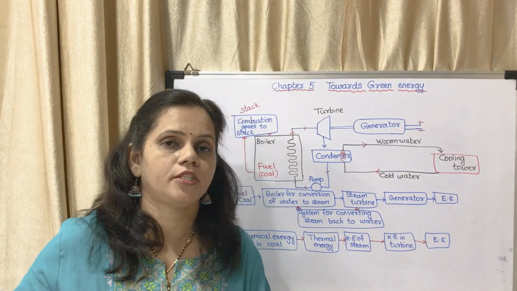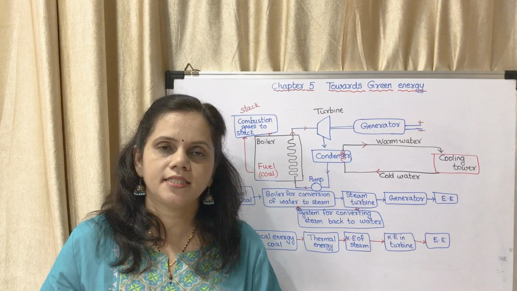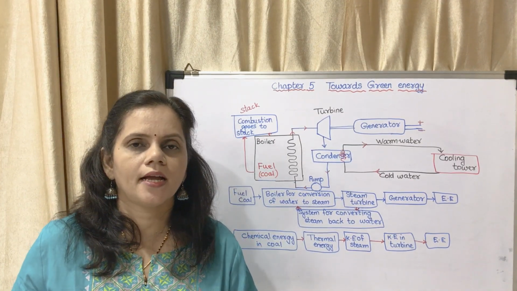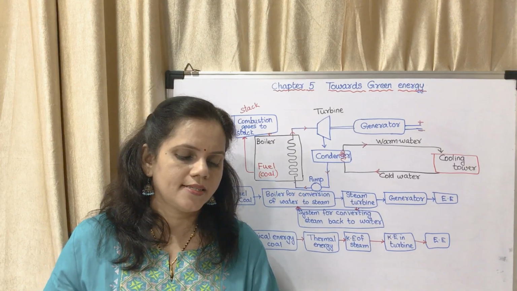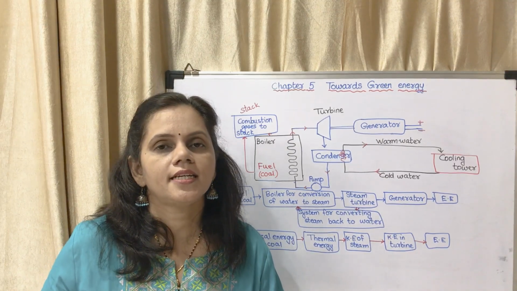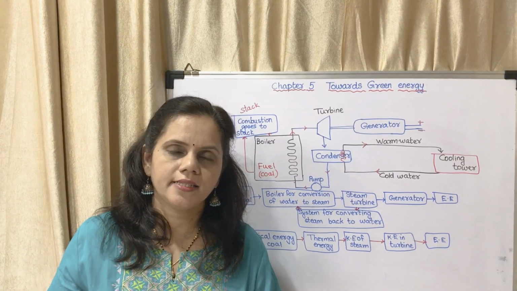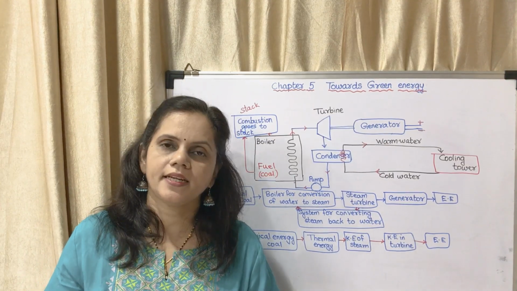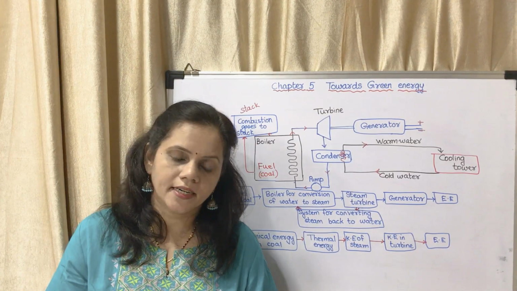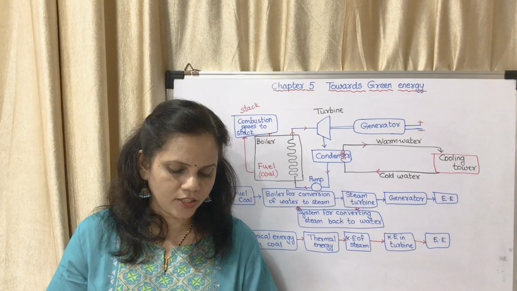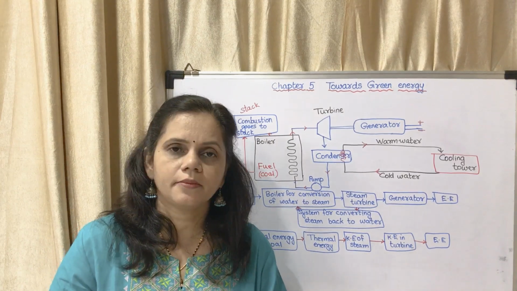Why is steam used to rotate the turbine? First, it is cheap and easy to handle. Second, it can be recycled, recirculated for usage. There are two uses: cheap and easy to handle, and it can be recirculated. So you may read that paragraph.